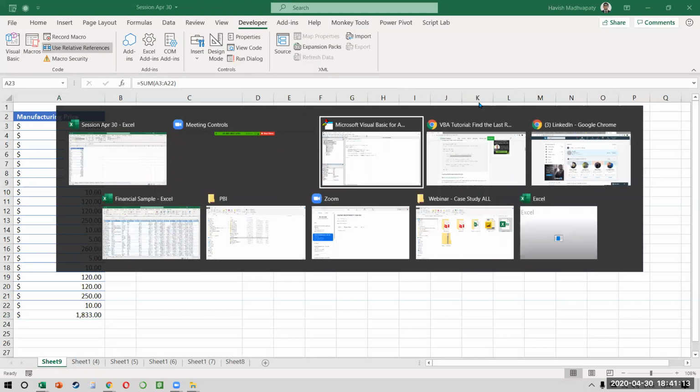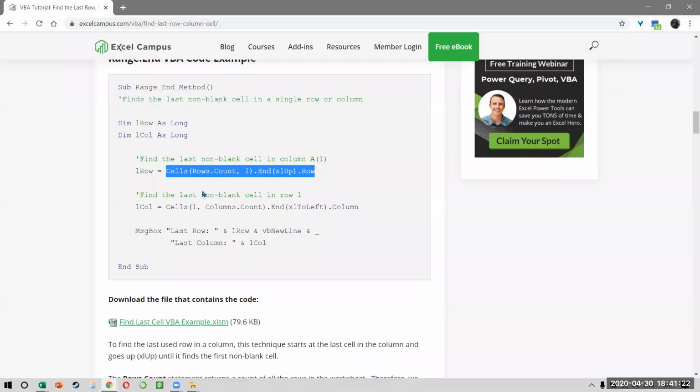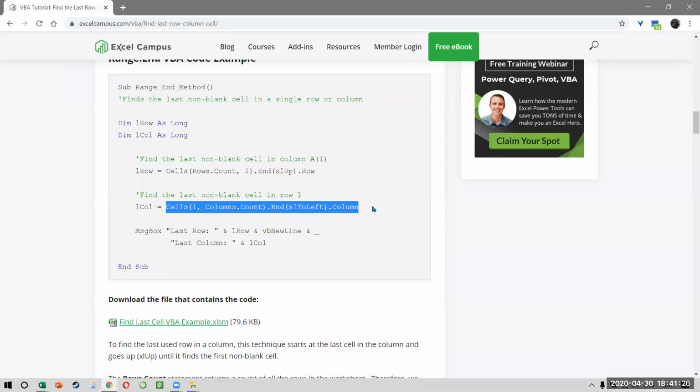For that, this is the lifesaver. This one line of code that I've given you is the lifesaver. Similarly, if you want to find out how many columns are there, you can do that as well. Cells 1 column count in Excel will tell you how many columns are there.